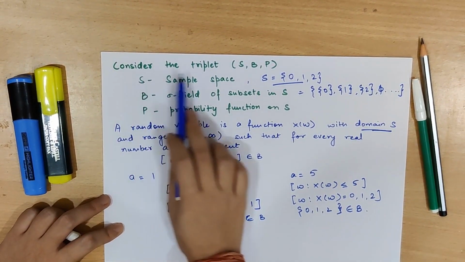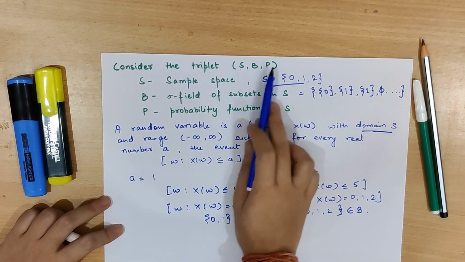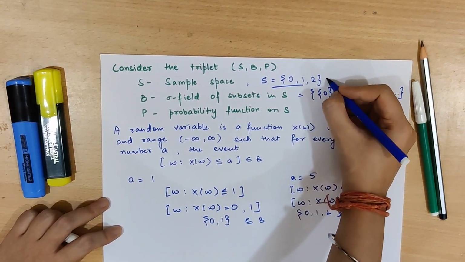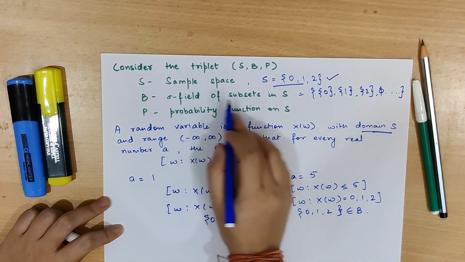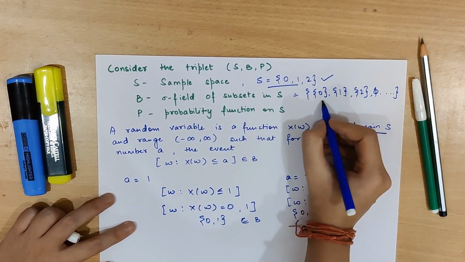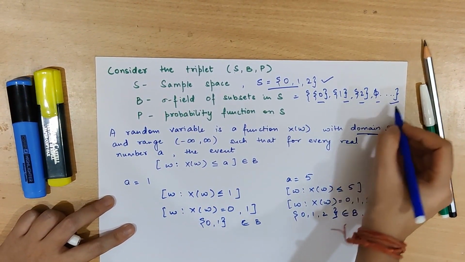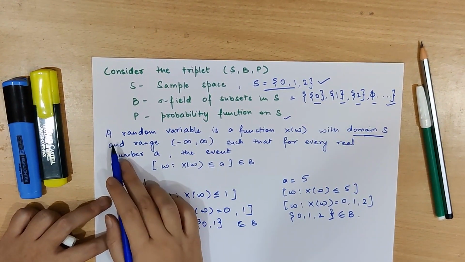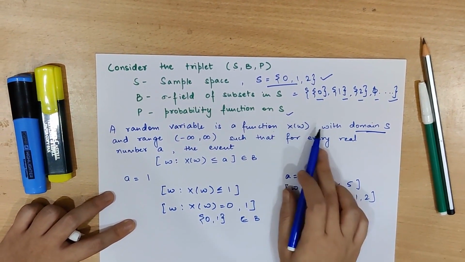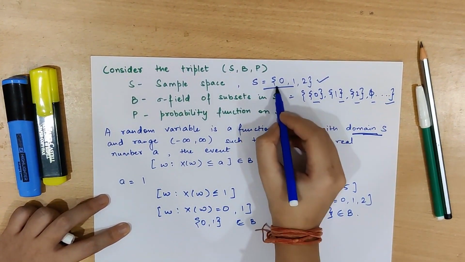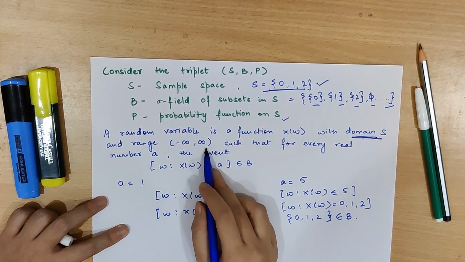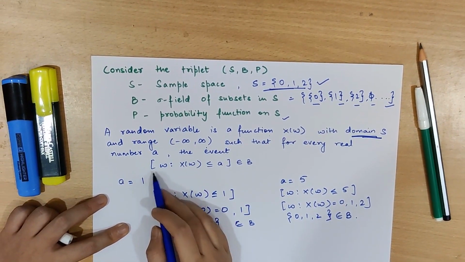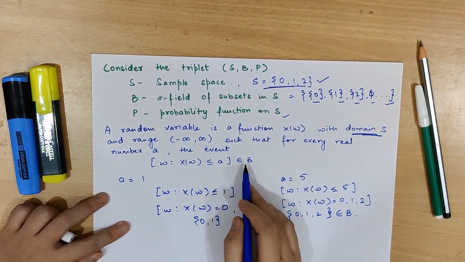Now for this, we are considering the triplet S, B, P. In this case, S is the sample space, which is equal to {0, 1, 2} as in our example. Then B is the sigma field of subsets in S, which we have seen that it is {0, 1, 2}, the empty set and so on. Then P is the probability function on S. We'll come to this in the later part of the video. Now, a random variable is a function X(omega) with domain S, that is {0, 1, 2}, and range minus infinity to infinity, such that for every real number A, the event {omega such that X(omega) less than or equal to A} belongs to the sigma field.